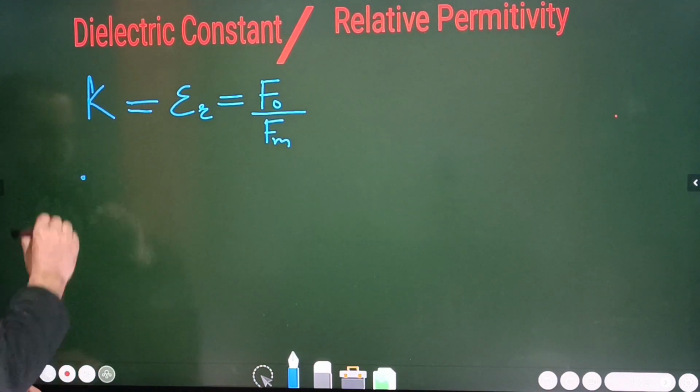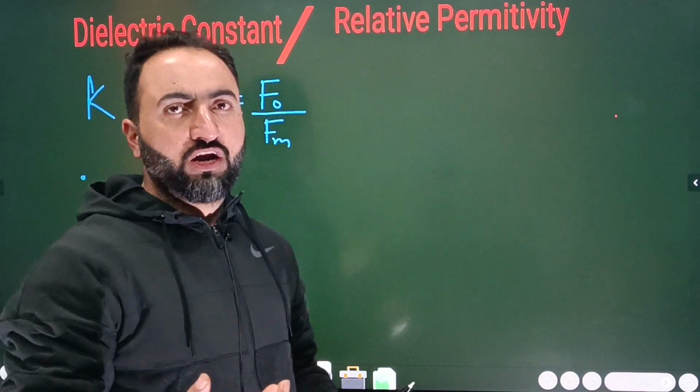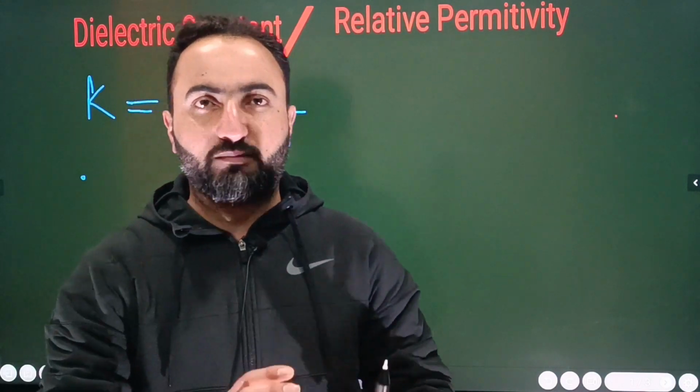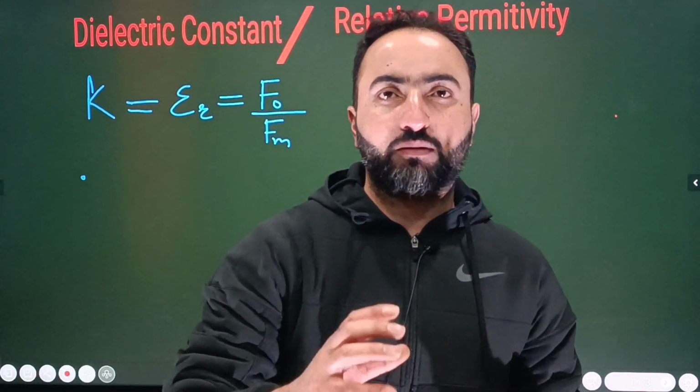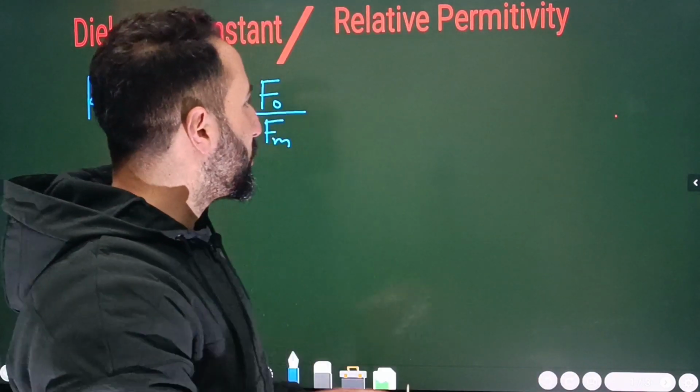यहाँ ध्यान दीजिए बेटा. Point number one is this, and that is, for example, मैंने आपको already बोला है बेटा that all the media they are classified in two categories. All the media in general they are classified in two categories. Number one is the vacuum or the free space, and number second is the rest. All the mediums apart from the vacuum. ठीक है ना बेटा? They are called media in general.